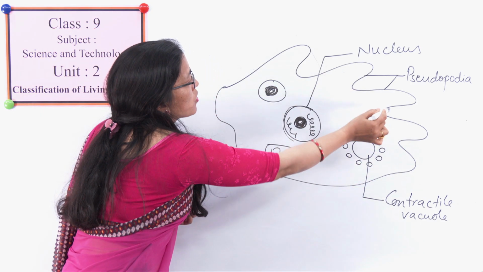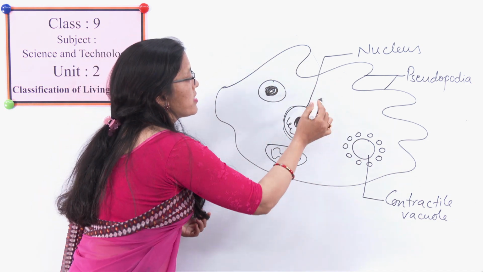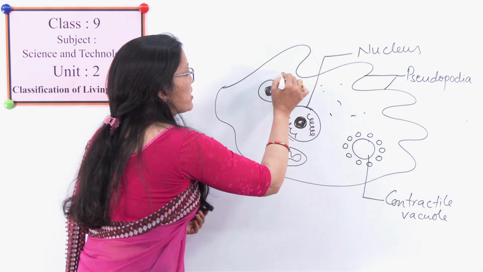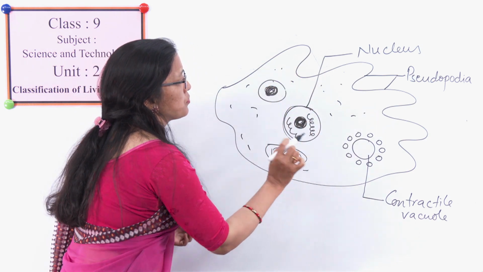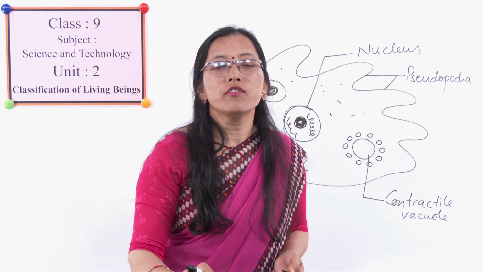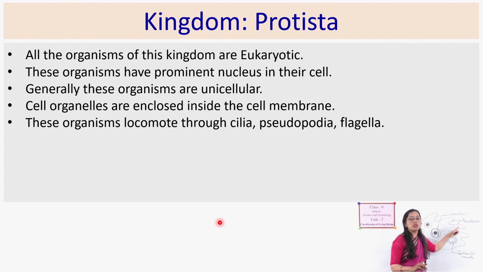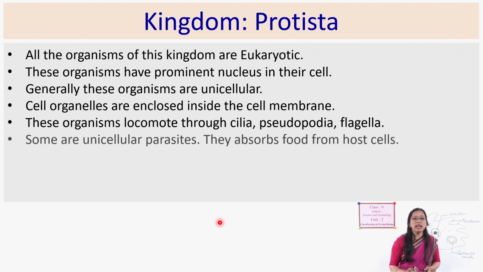See, this is the outer membrane which is called the cell membrane or pellicle, which covers all cell organelles inside it. There is cytoplasm also, and in this way this unicellular organism performs all its physiological functions. Here amoeba is locomoting through the pseudopodia, but other organisms may locomote through cilia or through flagella too.